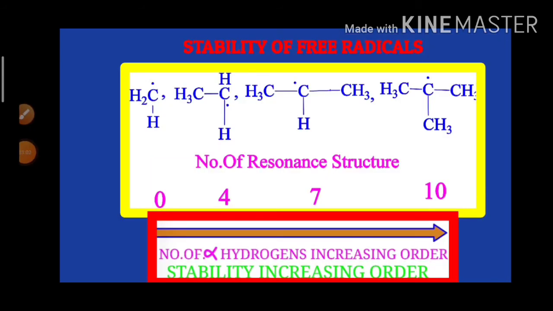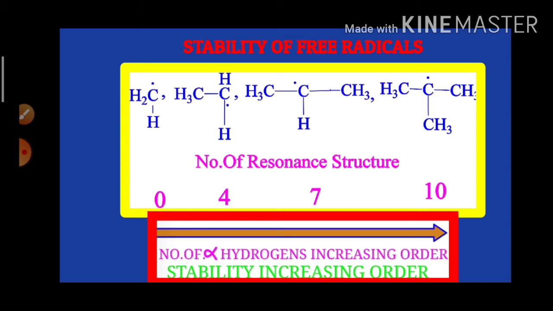This hyperconjugation is a very useful phenomenon. By using this concept of hyperconjugation, we are able to explain the stability of free radicals, the stability of carbocations, and the stability of alkenes. Actually, it was proposed to explain the stability of alkenes, but anyhow, we can apply it to explain the stability of free radicals also.